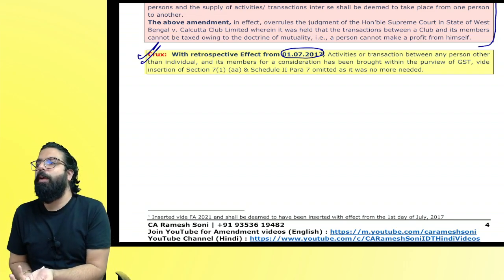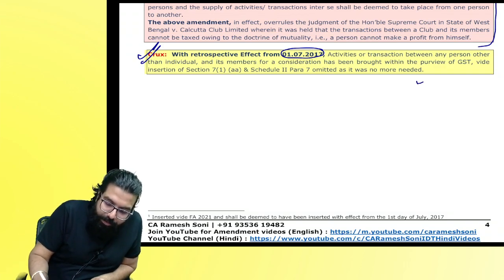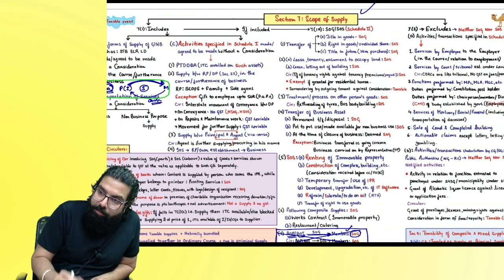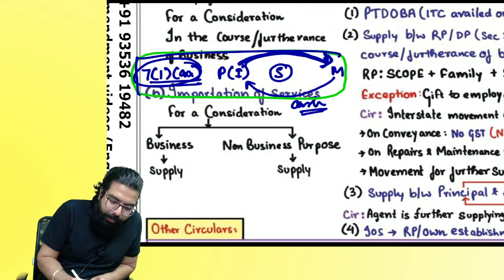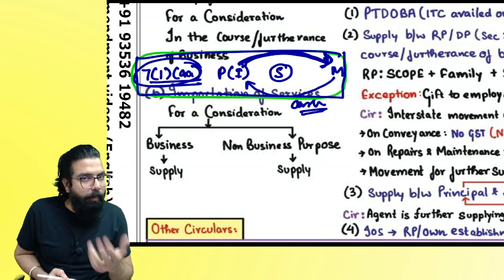Baba, no registration, then why will GST come? Is my point clear to all? The same thing has been told over here. Let's go ahead. Section number 7, supply chapter chart, the second chart. The only amendment is section number 7(1AA). Is the point 100% clear to all? People watching at home, I believe it's clear.